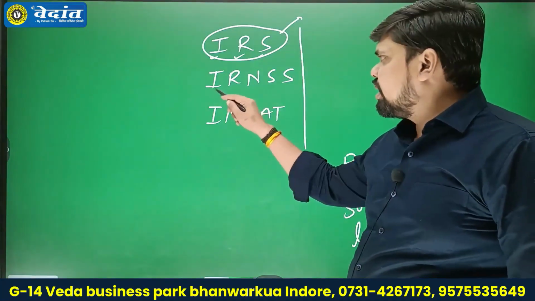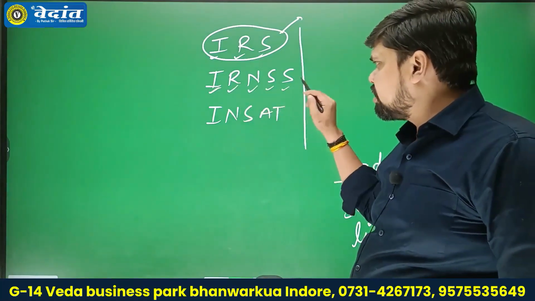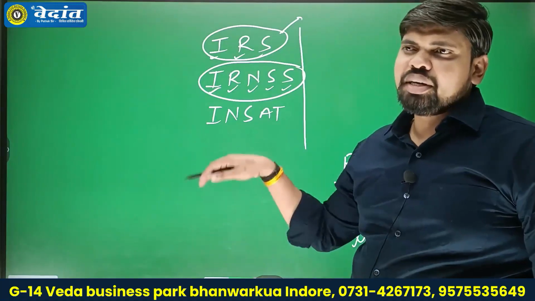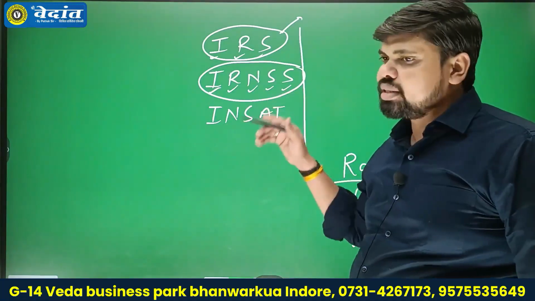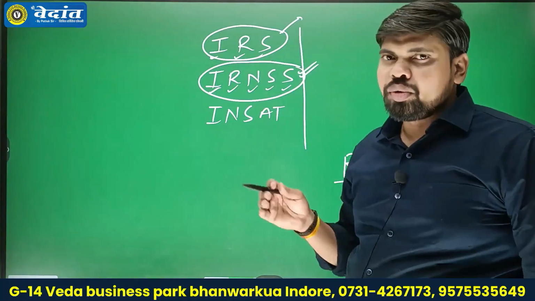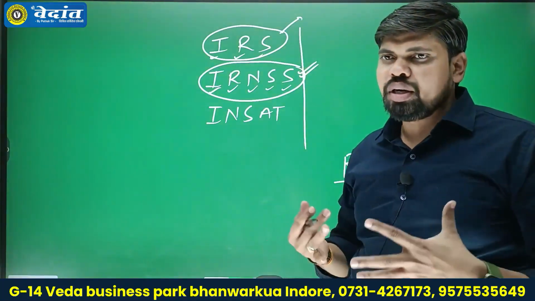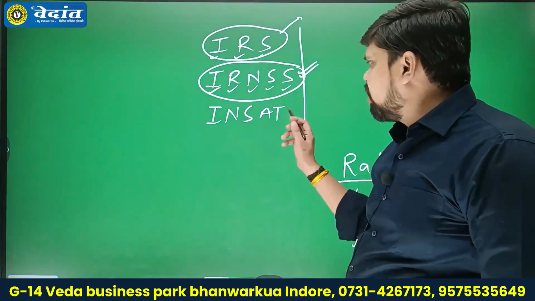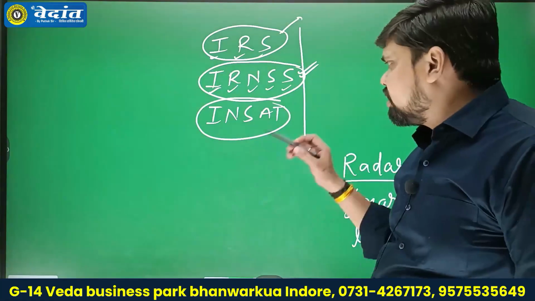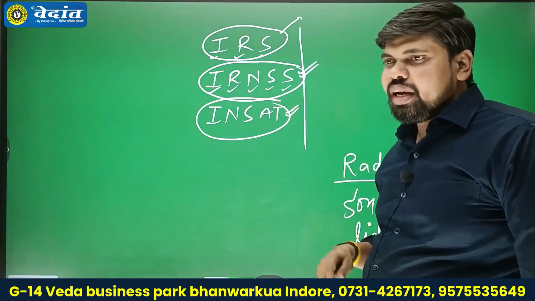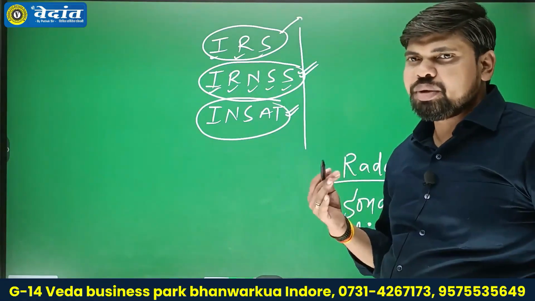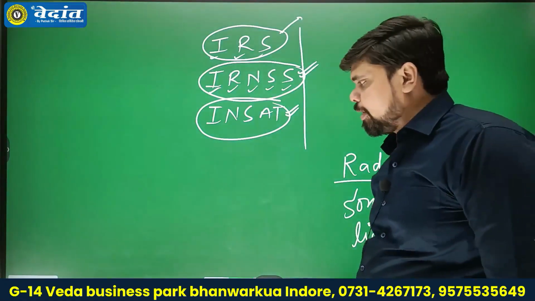The second one is the Indian Regional Navigation Satellite System. This type of satellite is used for navigation, and there are many types related to IRNSS, such as GAGAN and NavIC, and they have payloads. They have sensors and Q-band as well as Q-band in their payload. The third one is INSAT, the Indian National Satellite System, used for communication, and basically they have payloads in the form of Q-band, S-band, C-band and H-band, etc.